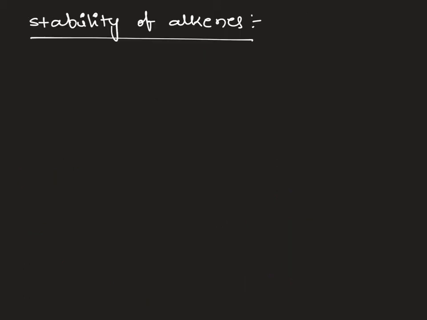Let's take some applications of hyperconjugation. The first one is stability of alkenes. Let's take some examples. I am taking a substituted alkene.